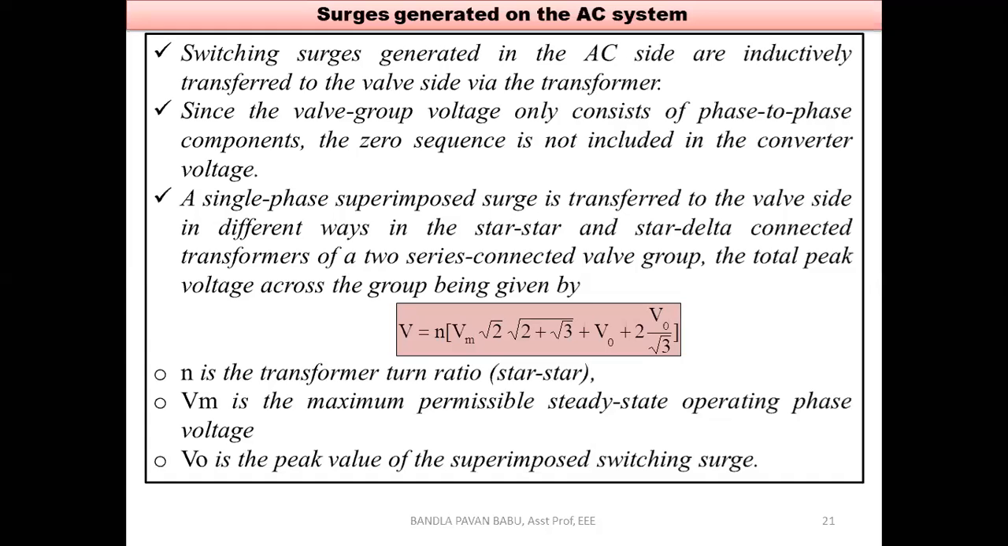Next, since the valve group voltage only consists of phase-to-phase components, the zero sequence is not included in the converter voltage. Because of these switching surges, there may be a chance of over voltages. If you are not able to mitigate these surges, it leads to over voltages. Over voltage here is not about a sudden rise to the maximum extent.